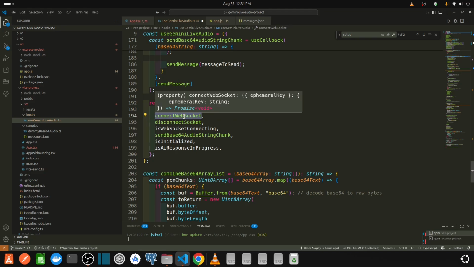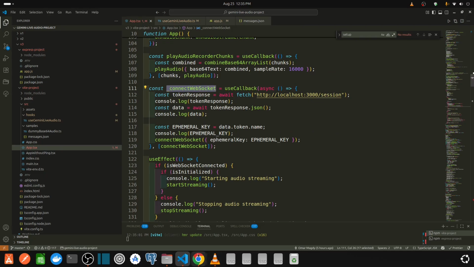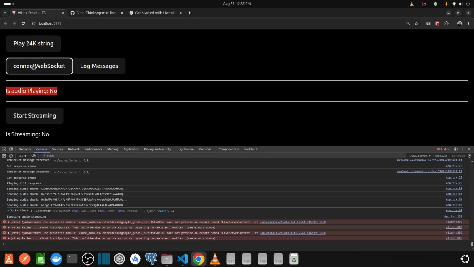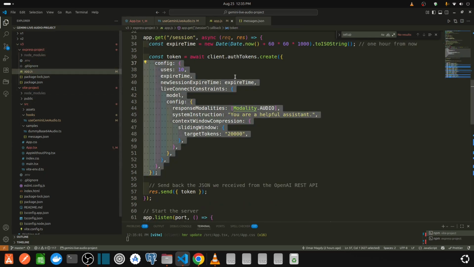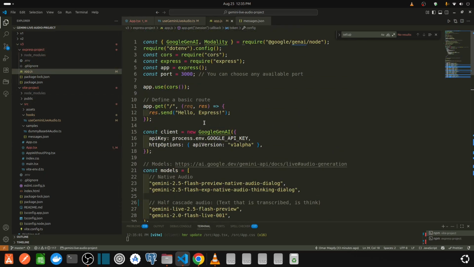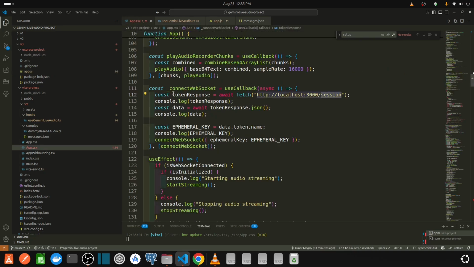Connect WebSocket is a function. It takes the ephemeral key. When we press this button, connect WebSocket, let's take a look at what happens. We fetch this slash session from the Express back end. Yeah, we fetch from the slash session, and then we take the token response, we take the ephemeral key, and we pass it to connect WebSocket.